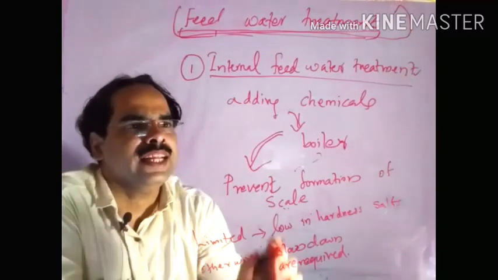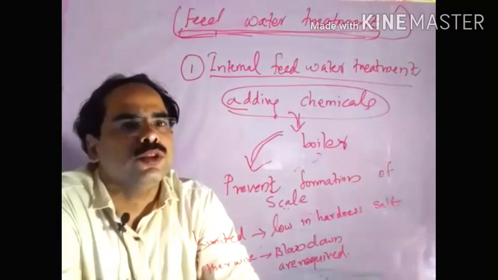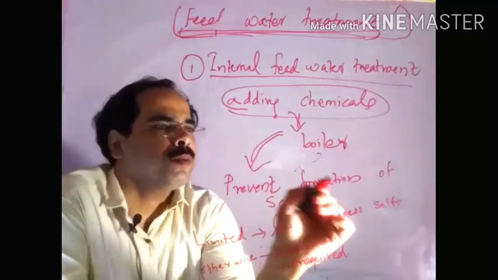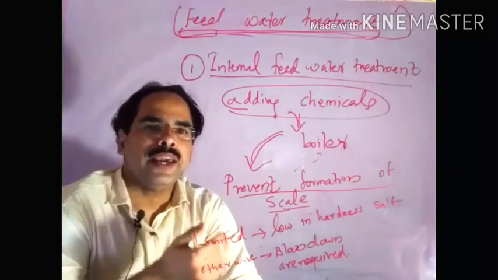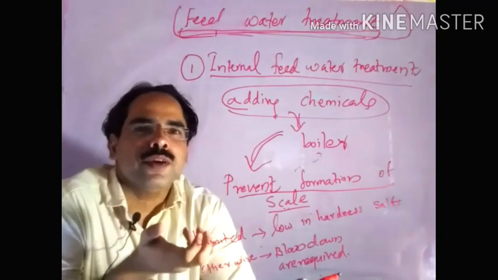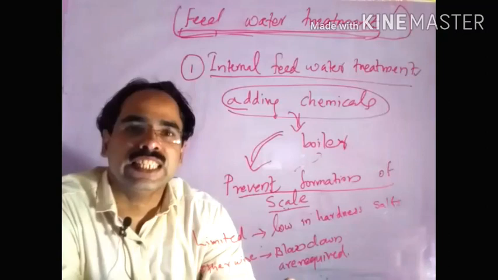What will happen? It will prevent formation of scale by converting the scale forming particles into free flowing sludges.